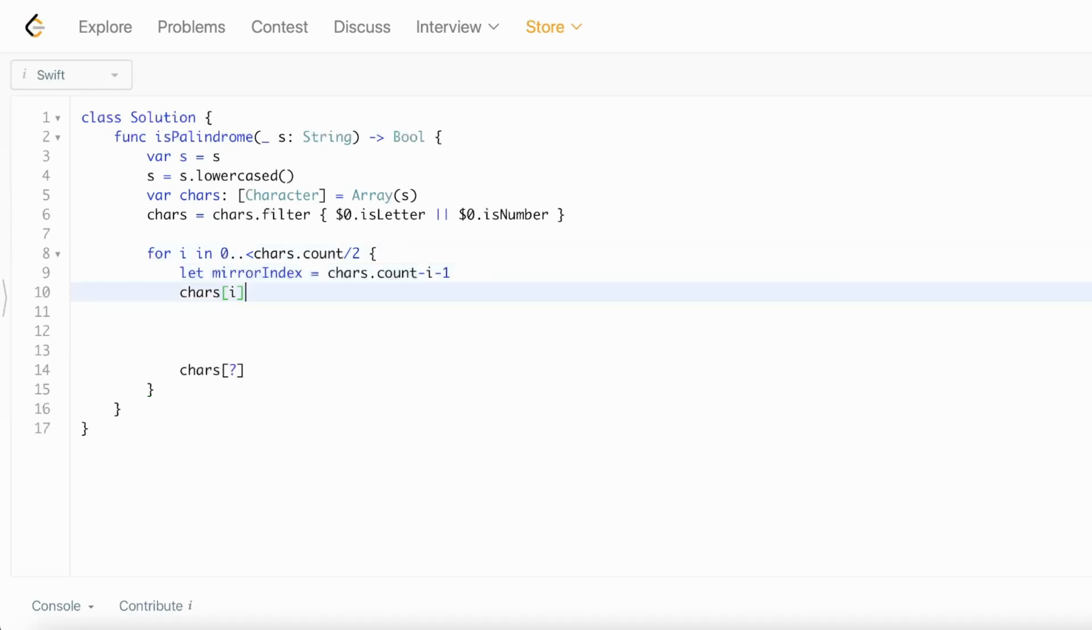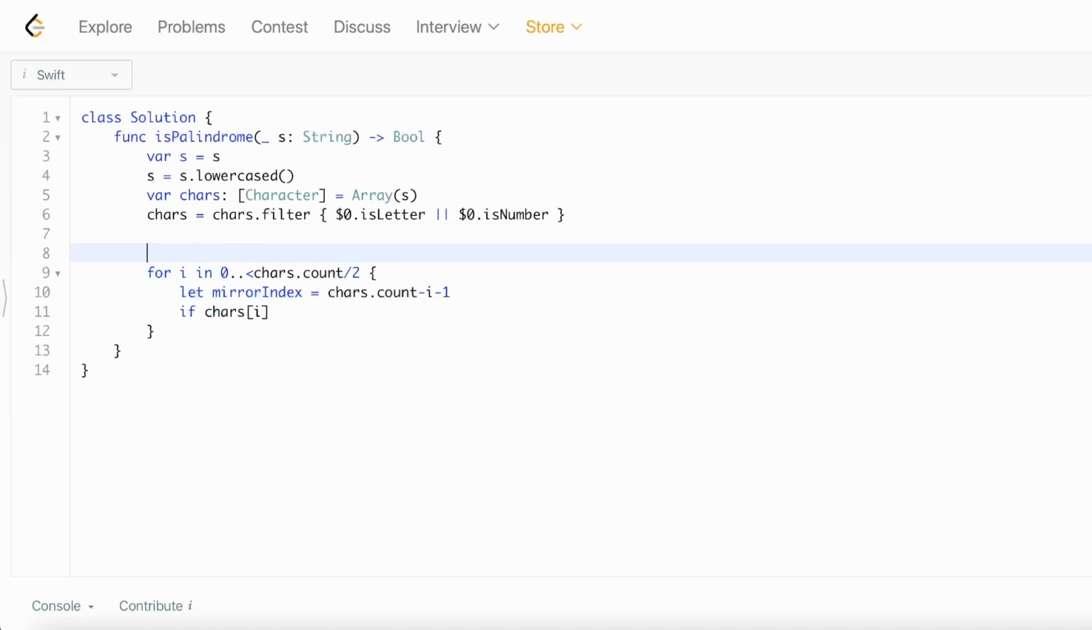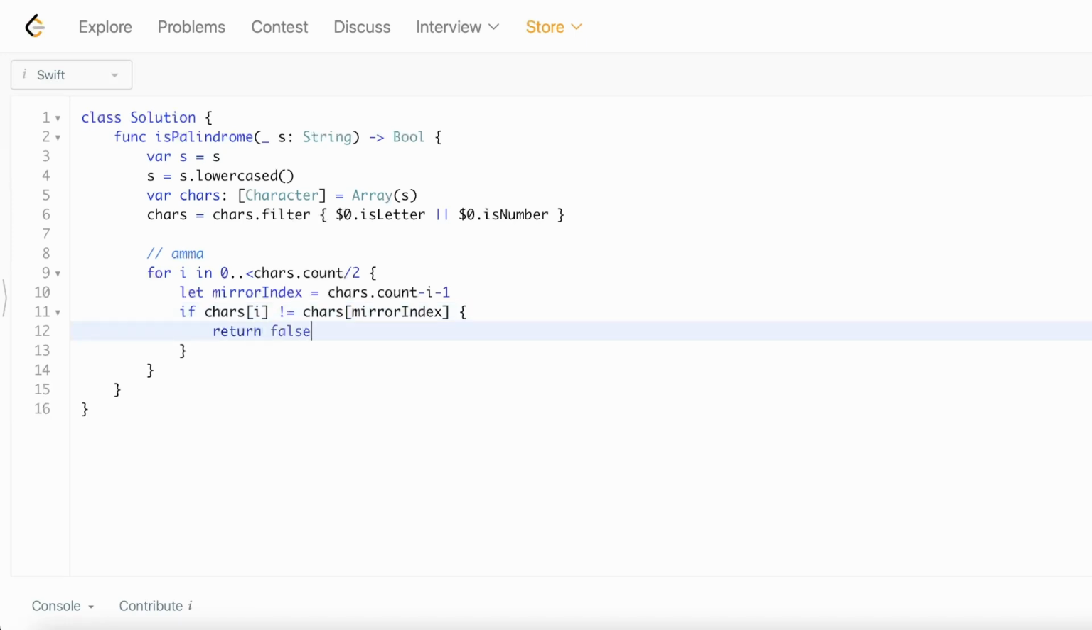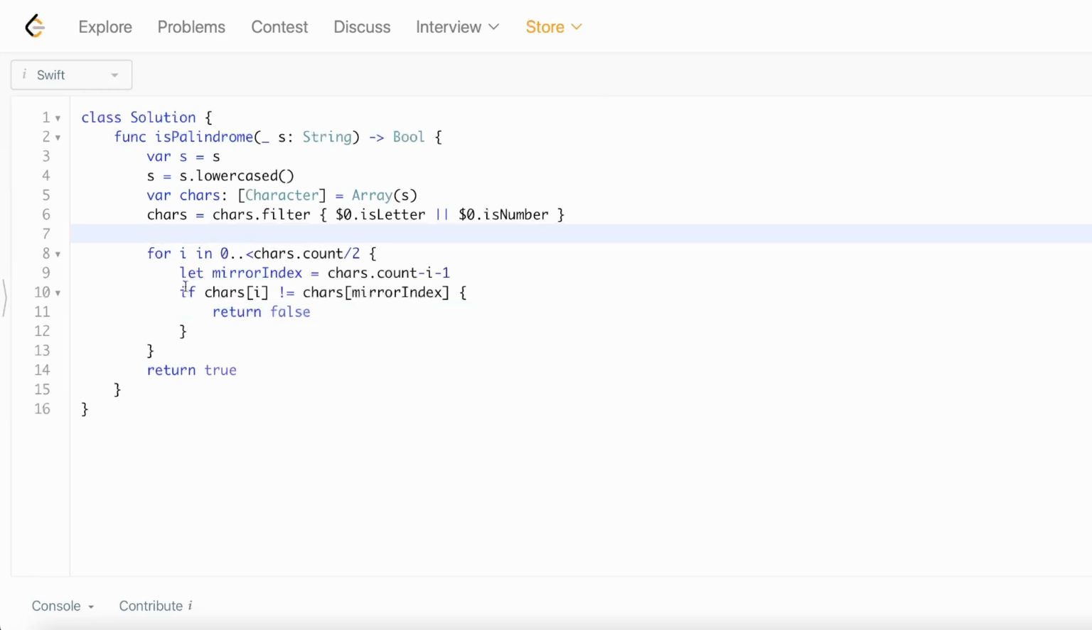So now what we need to do is check if chars of i, the character at the leftmost. Going back to the example I had, amma: we start with i at a, and the mirror index is going to be chars.count minus i minus 1, which will give us the end a. If chars of i does not equal chars of mirror index, then we return false. And if we can get through the whole string and we don't hit this if statement on line 11, then we know that we've got a valid palindrome, as far as this problem is concerned anyways.